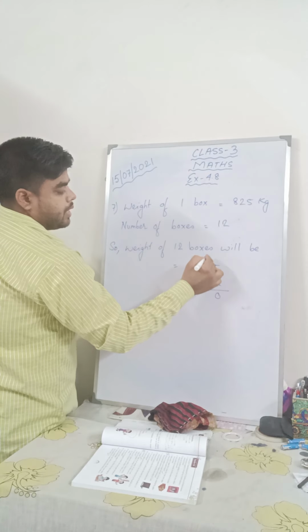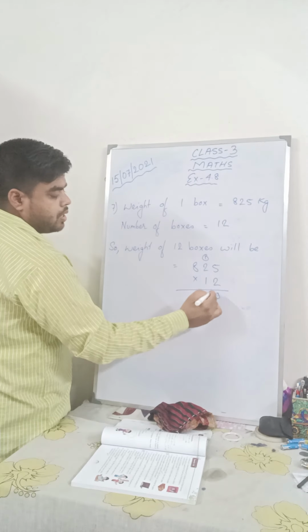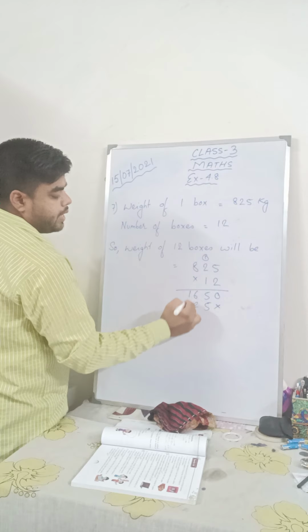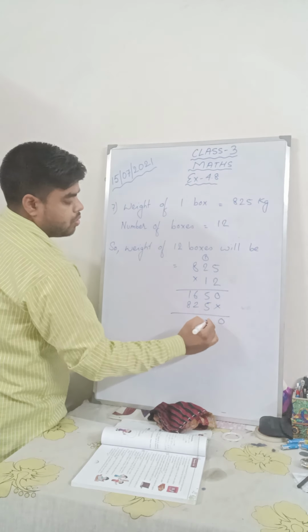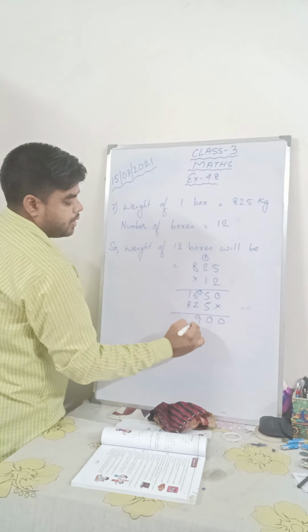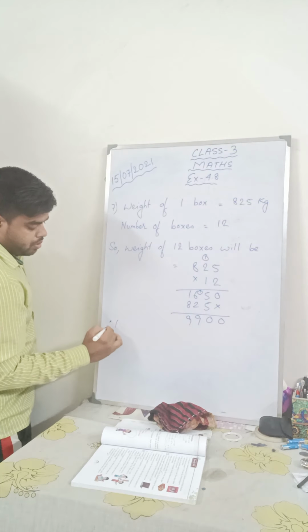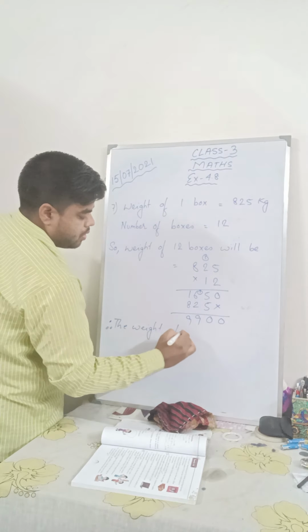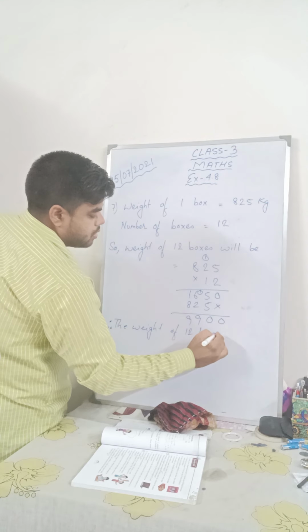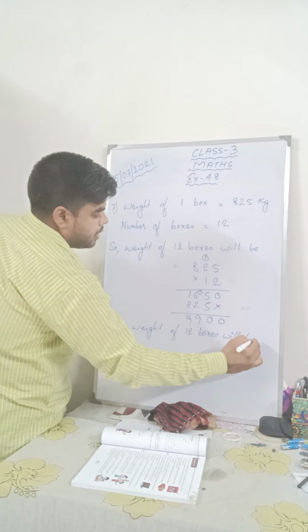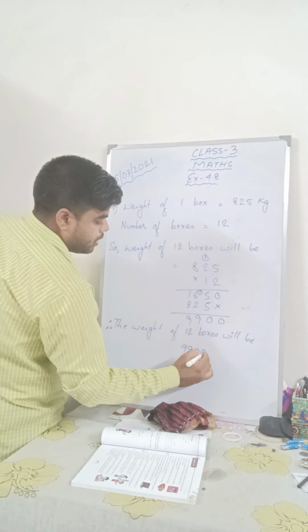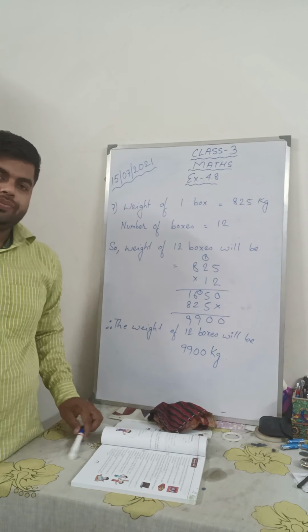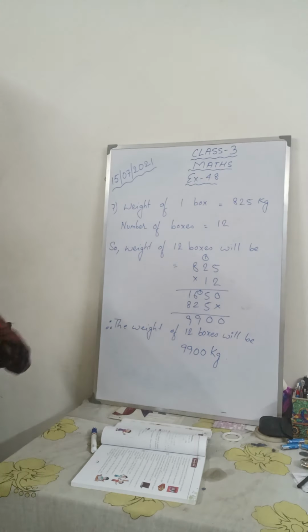5 2s are 10, 1 in hand, 2 2s are 4 plus 1, 5, 8 2s are 16. 5 1s are 5, 2 1s are 2, 8 1s are 8. 0, 0, 1 in hand, 9 and 9. Therefore, the weight of 12 boxes will be 9,900 kg. So I hope you have understood this. Now copy this down.